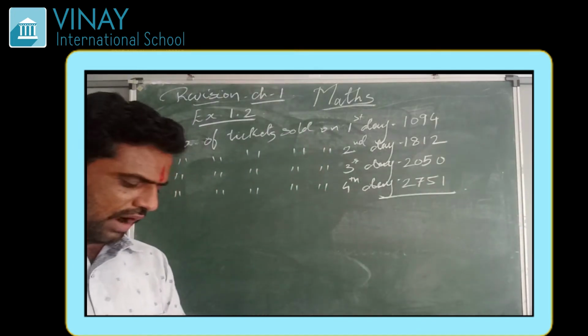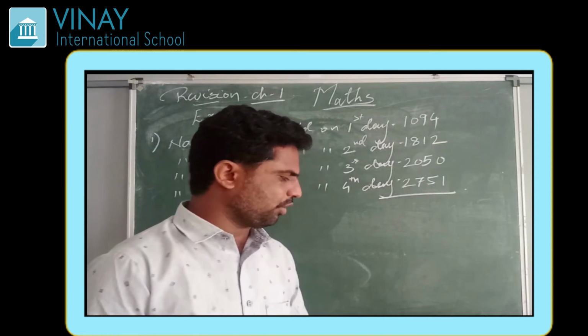Now we have to find the total number of tickets sold on all 4 days.